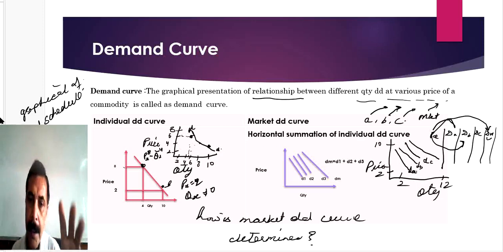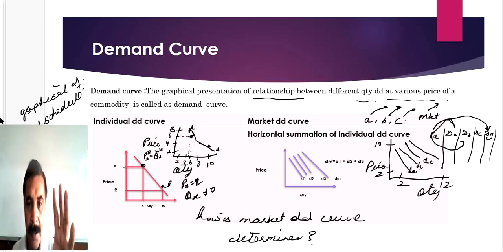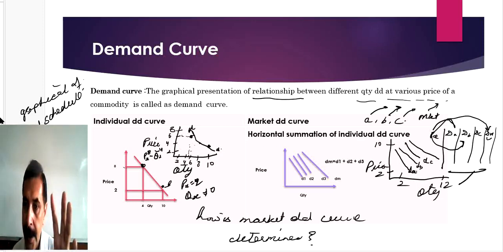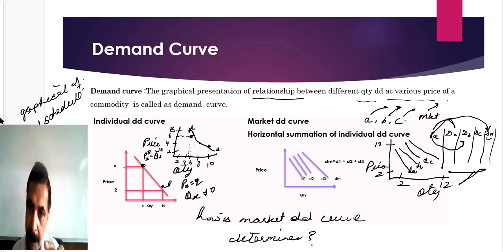They define market demand, they construct the market demand schedule, and they plot the market demand curve in the correct manner. But do you think it is the proper answer to this question? No. This line is the exact answer to this question.